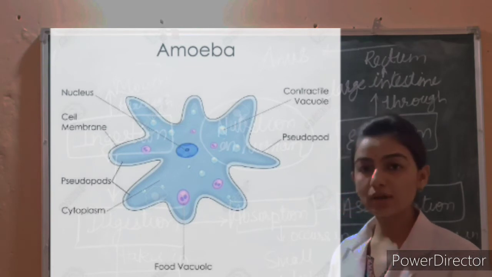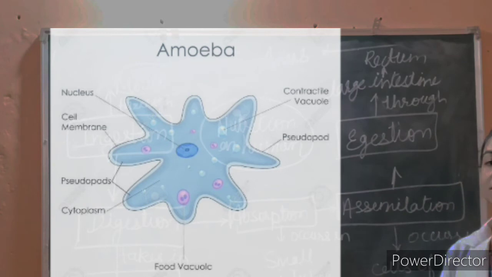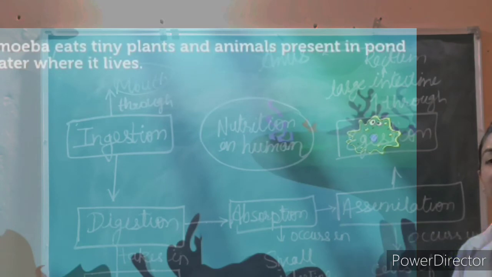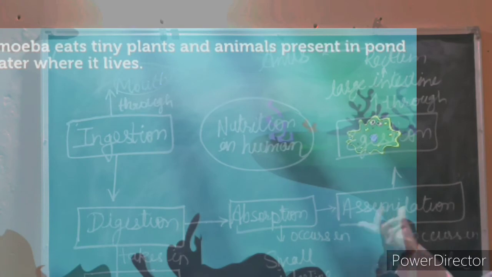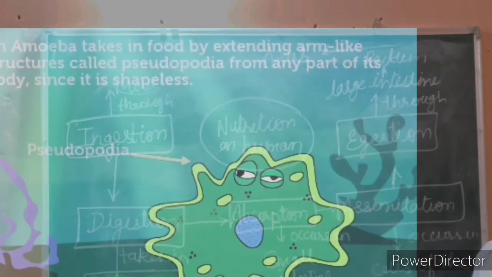Amoeba feeds on microscopic organisms. When it senses food, it pushes out pseudopodia around the food particle and engulfs it. The food becomes trapped in a food vacuole. Digestive juices are secreted into the food vacuole.